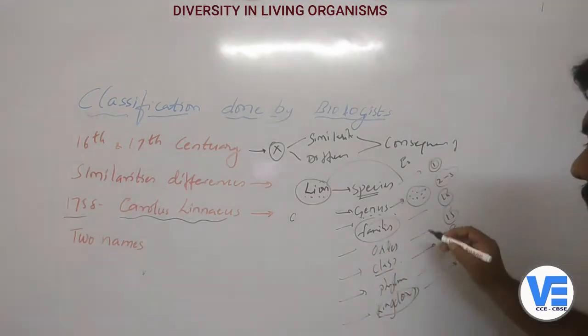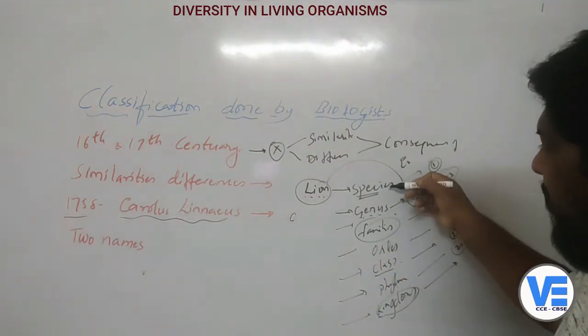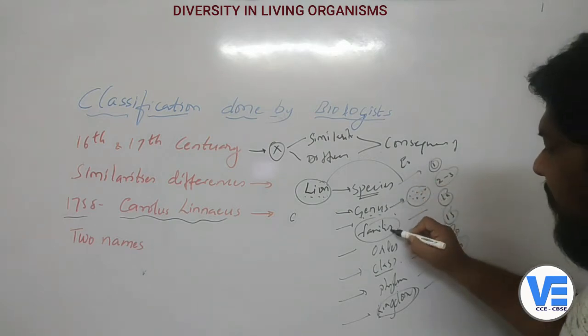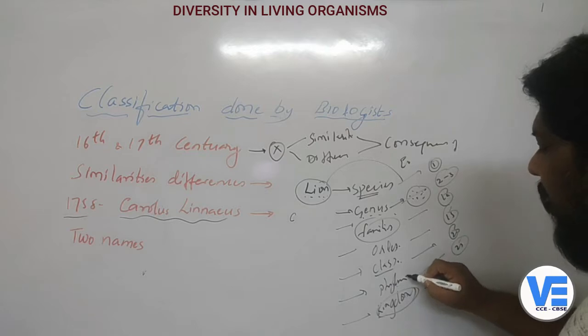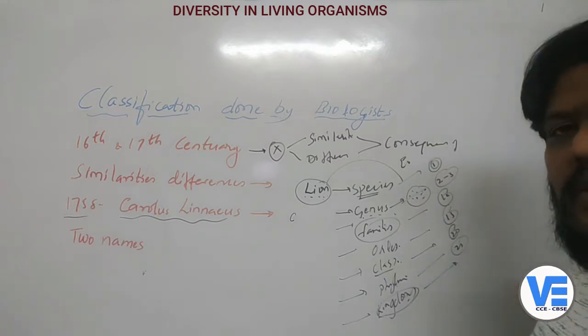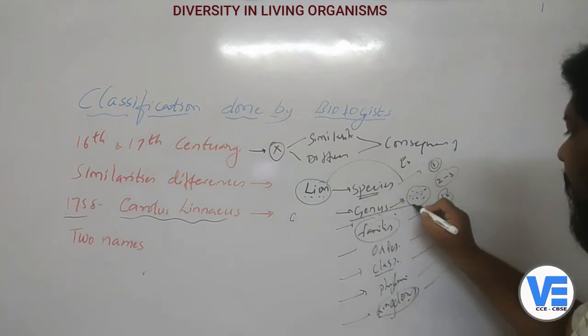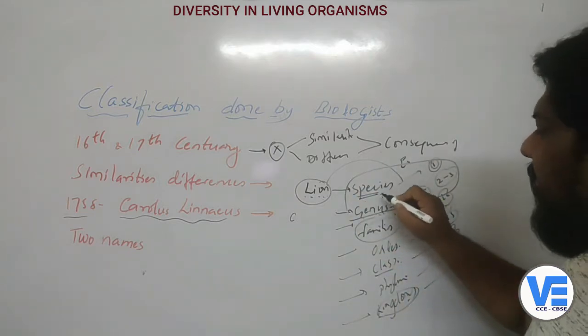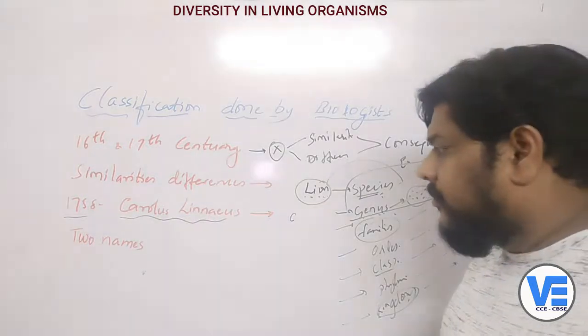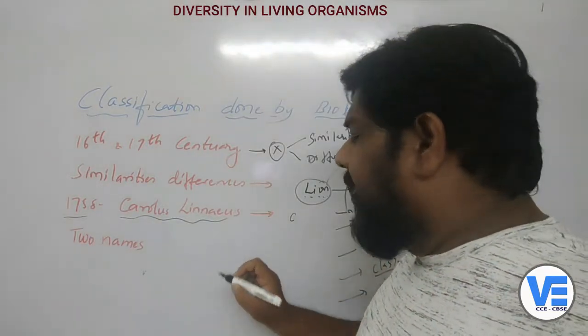So that is how he kept some of the animals in the species, genus, families, and some of the families in the order, some of the orders in the classes, some of the classes in the phylum, and all the phyla in the kingdom. So now coming to this particular part, that is species and genus. These are two very, very important things. So now he named one particular animal.